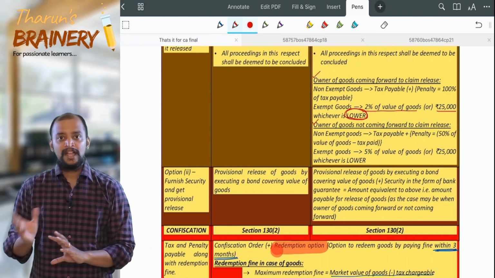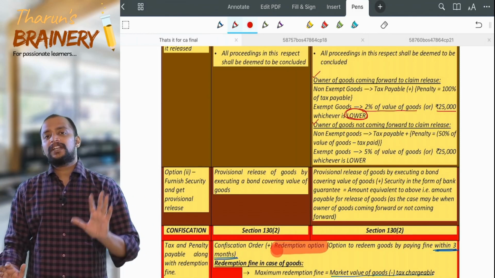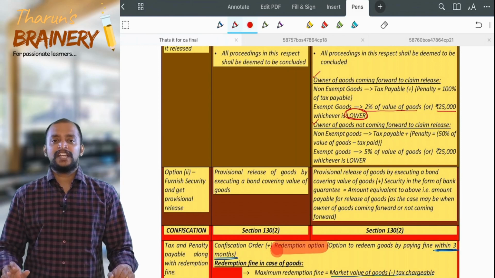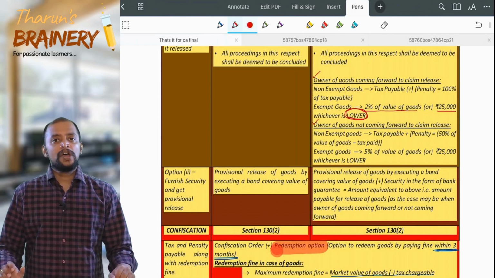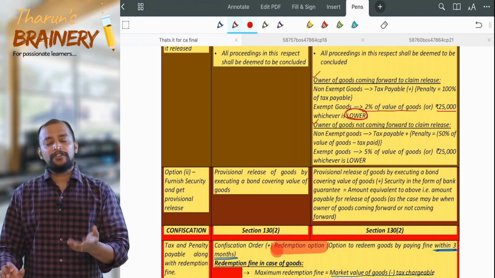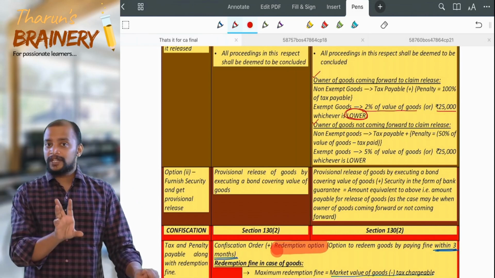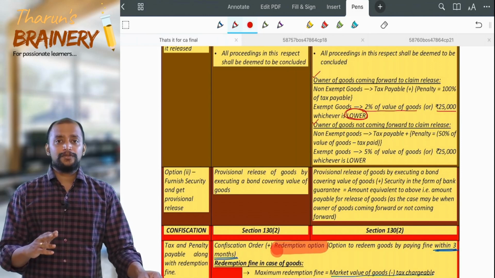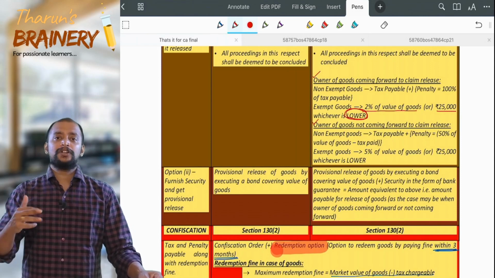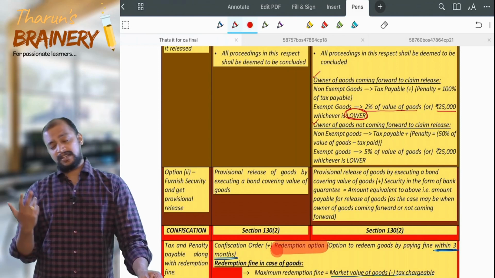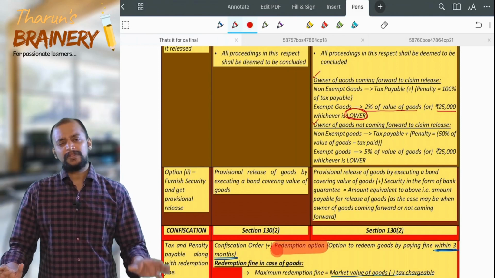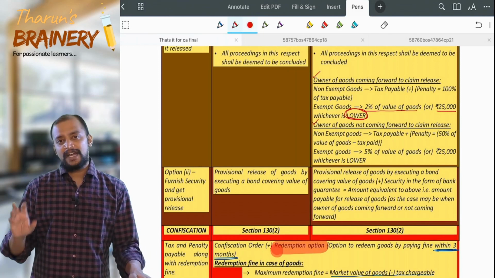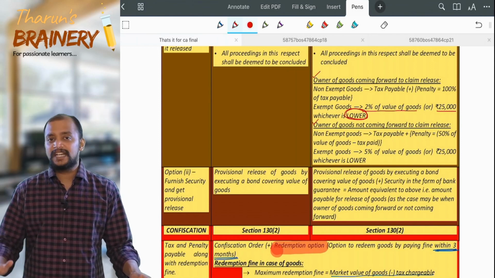This is another interpretation. But in the study material, nowhere have they given an explanation regarding this. When the owner is not coming forward, they have not given any explanation. So there are two different interpretations. If owner is not coming forward, then who is coming forward? The transporter. That way you can interpret. Or owner coming forward means the owner voluntarily coming forward for release of the goods, or the department is giving them the option for paying tax and release of the goods. That's also another interpretation. But there is no clarity, because only when cases get reported will we come to know. Even the study material has not given anything related to this.